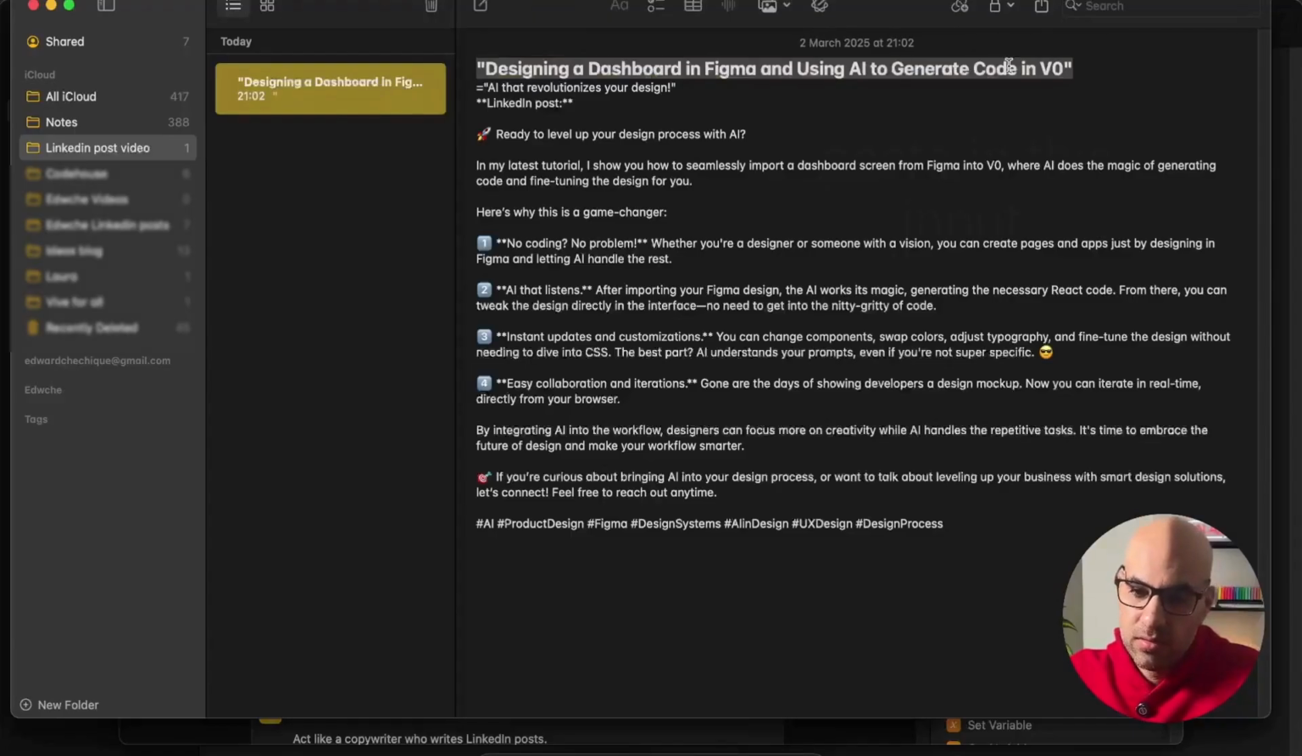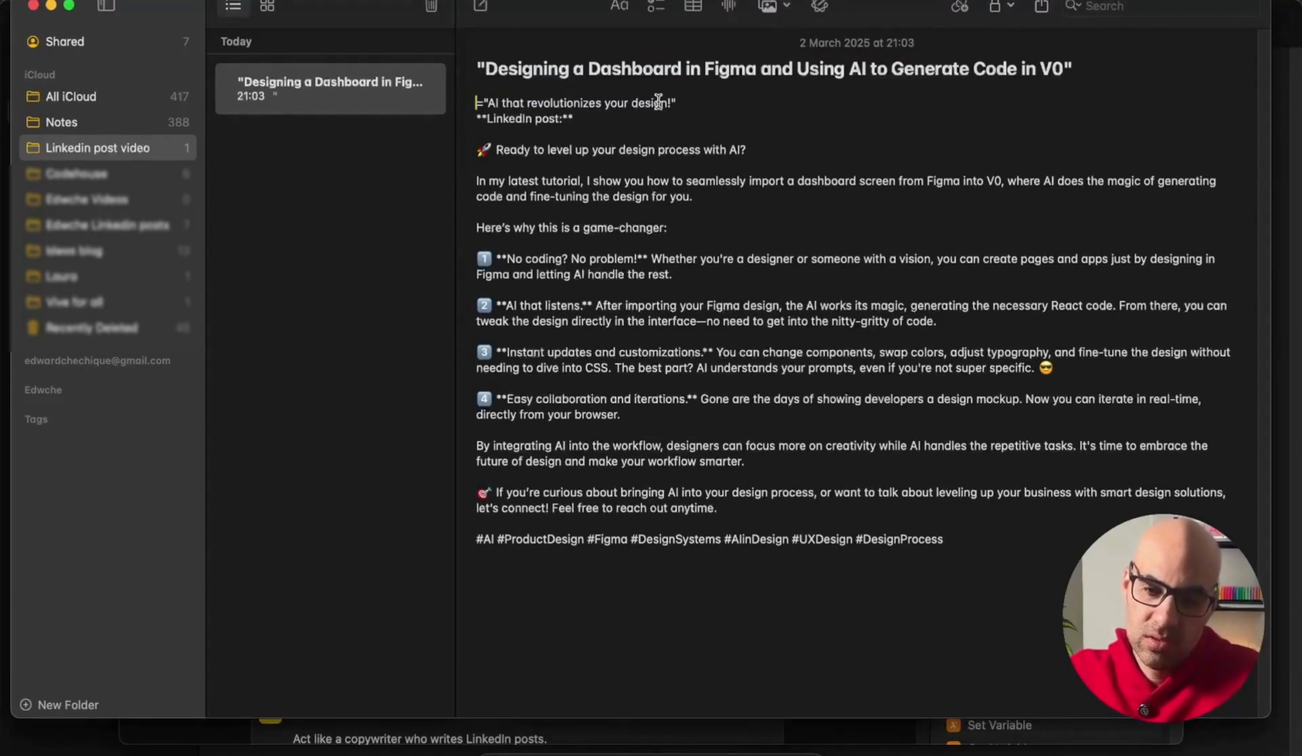Here is the result. First of all, here is the title that I added to help me distinguish it from other posts that Apple Shortcuts creates for me. And here is the hook, as you can see, and then the LinkedIn post. Let's build it together and you will be able to do it for yourself also.